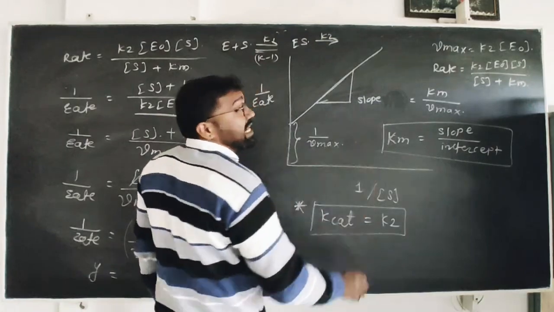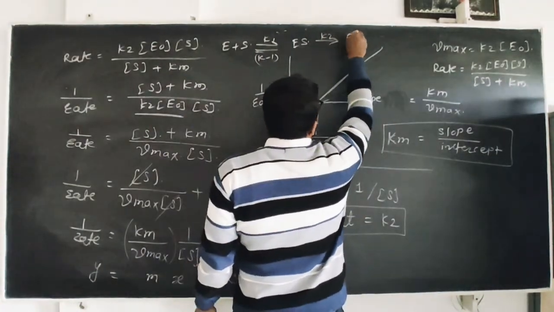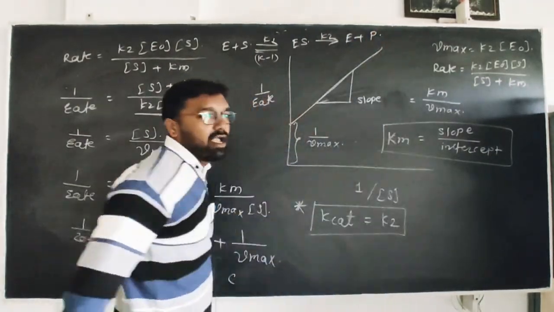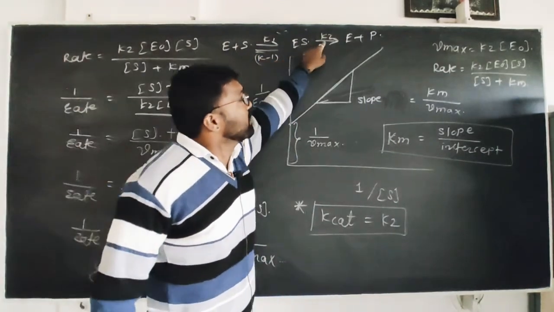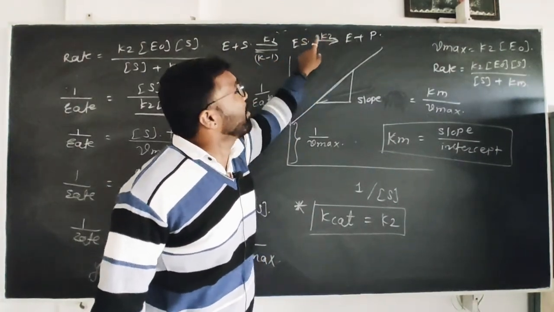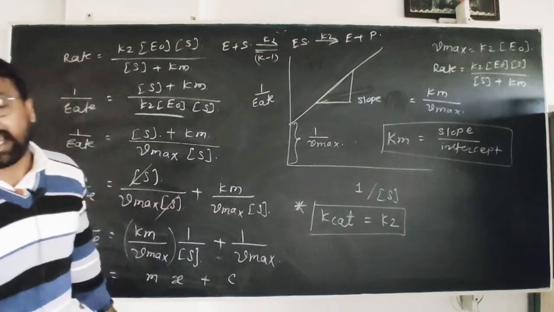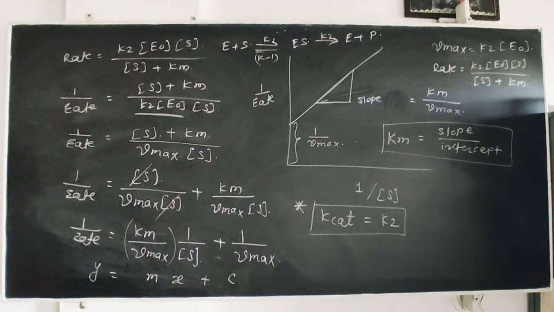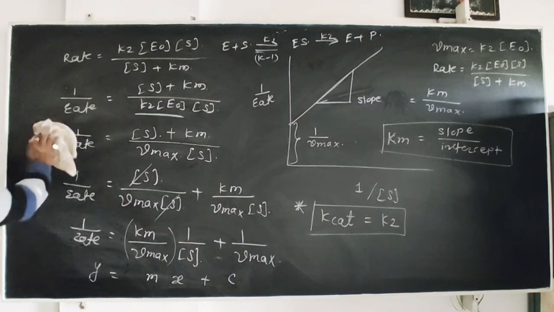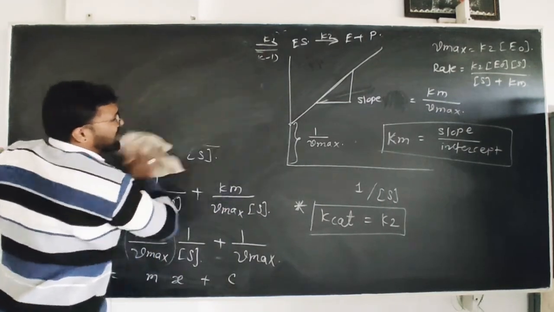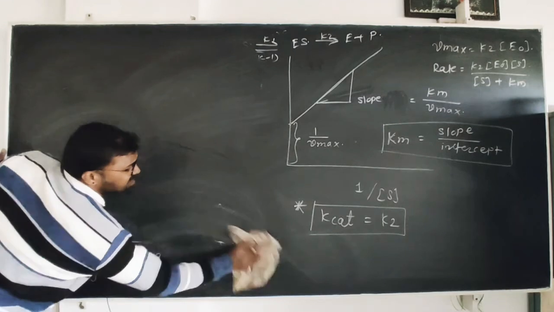This ES intermediate is decomposed into the enzyme plus product. This K2, the rate constant for this second reaction, is equal to Kcat, that is the turnover number or turnover frequency. And if you want to calculate the catalytic activity,